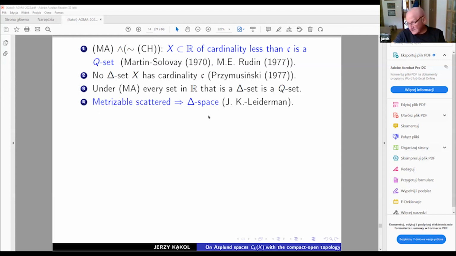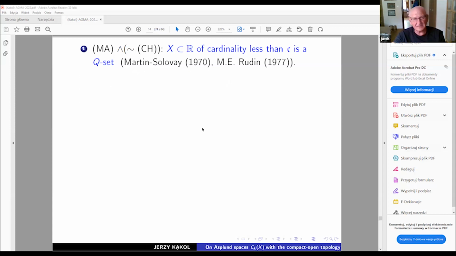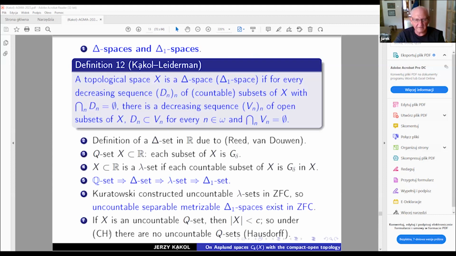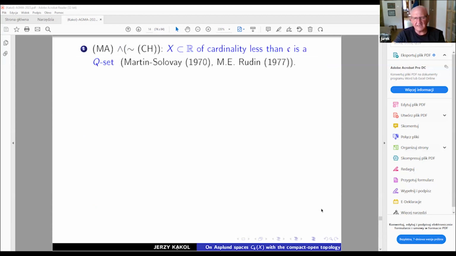But still the question is what the situation with metrizable, uncountable, separable delta spaces is under some conditions related with set-theoretic axioms. For delta one spaces, the situation, as I mentioned already, is totally different. Uncountable, separable, metrizable delta one spaces really exist in ZFC. So it is quite a handy object for investigation.